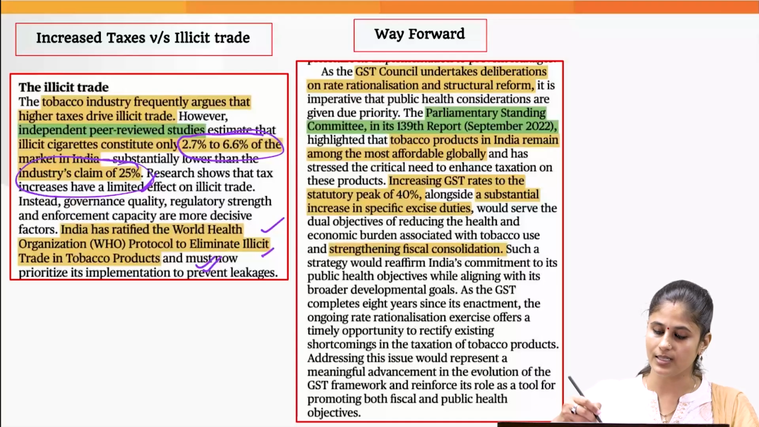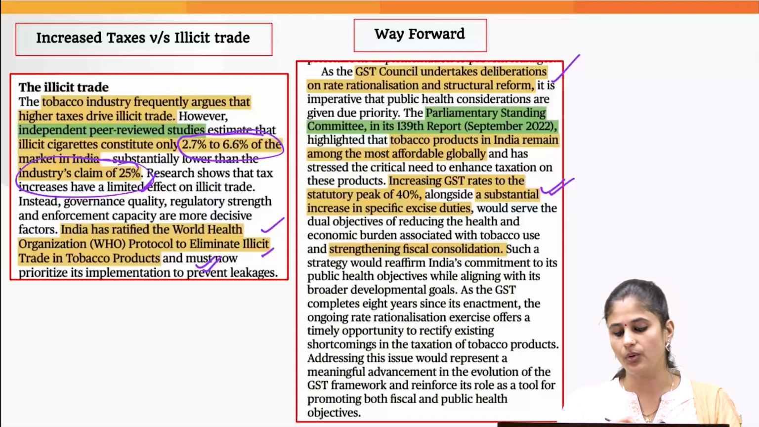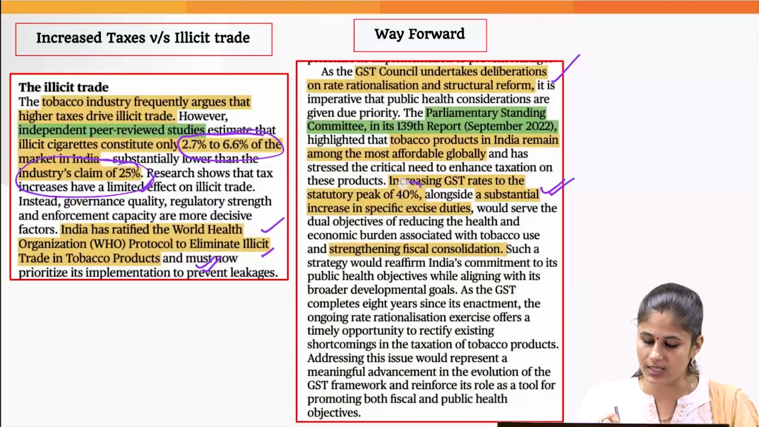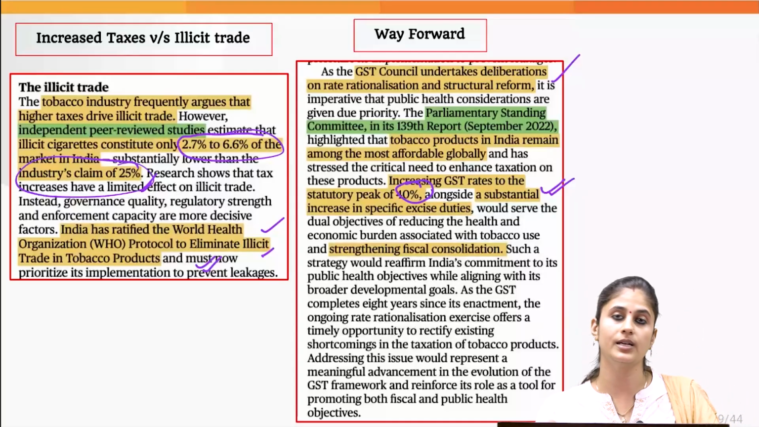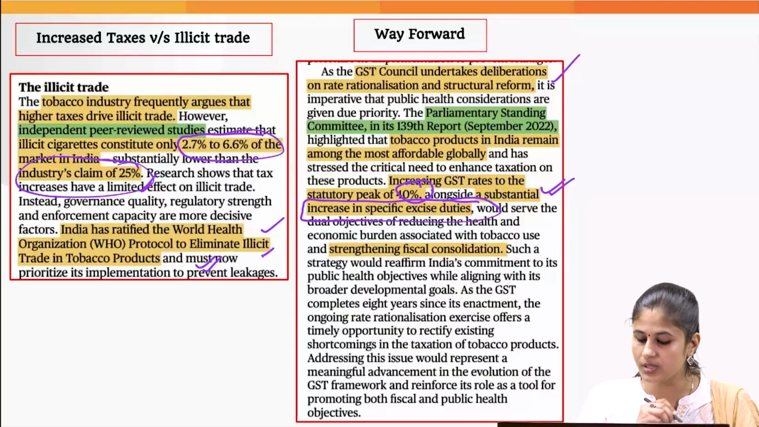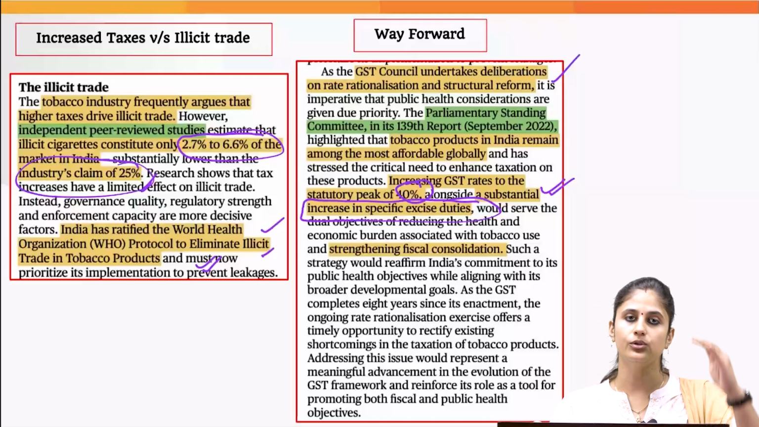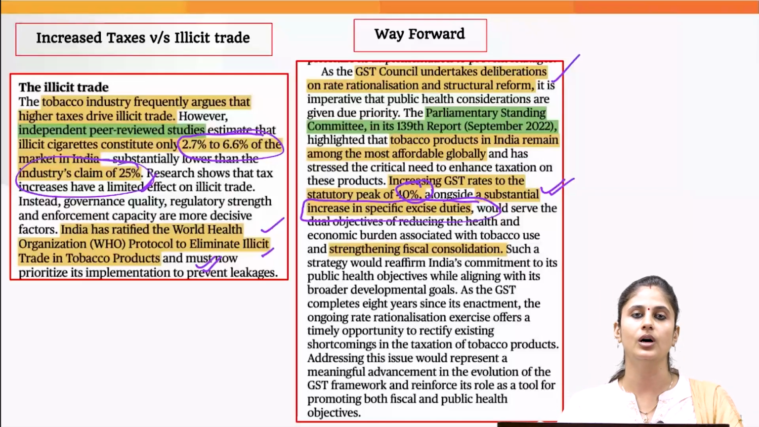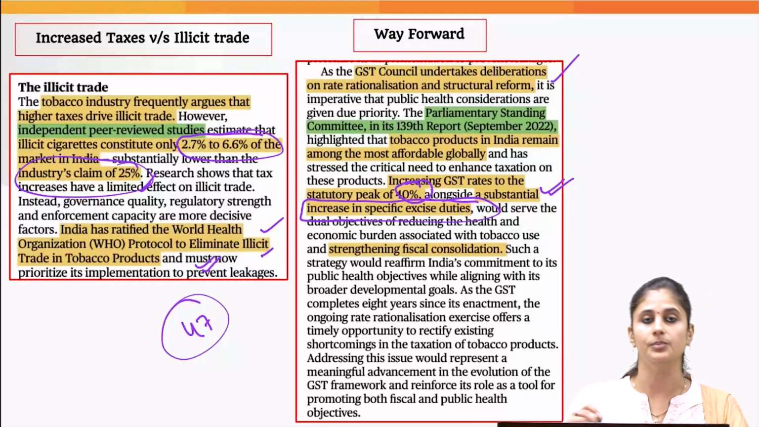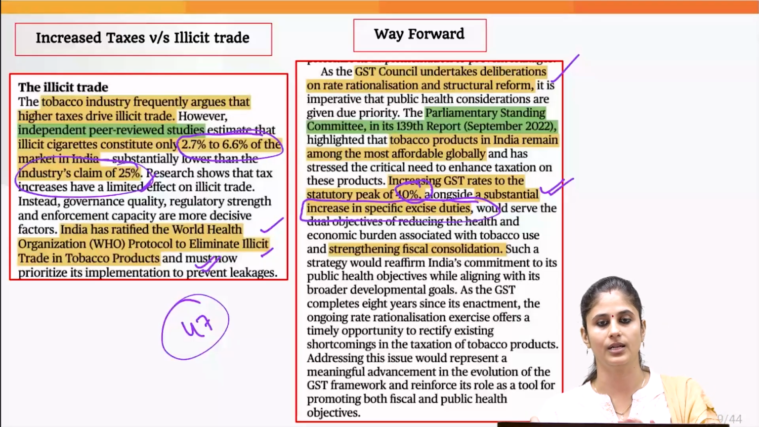The writer has suggested that we need to impose 40% GST on tobacco products, and along with that we need to impose a specific excise duty, which is a kind of specific tax, in order to bring down tobacco consumption in India. This would go a long way in the realization of Article 47 of the DPSP. That's all that we need to know with regard to this topic. Let's move on to the next one.